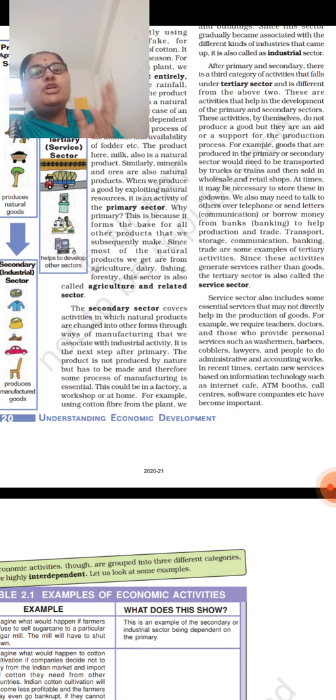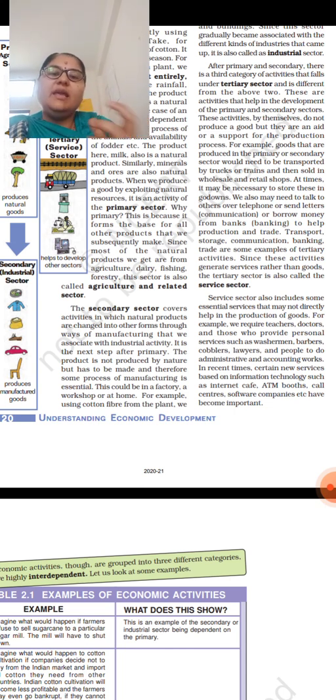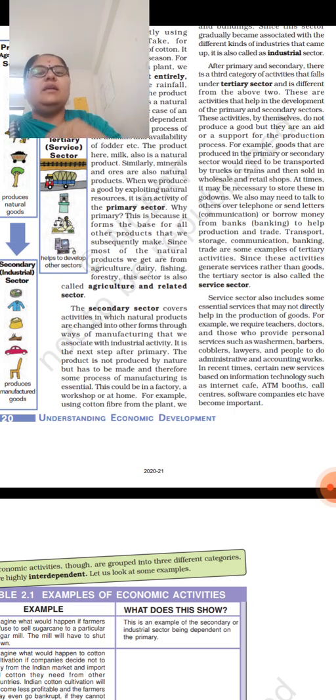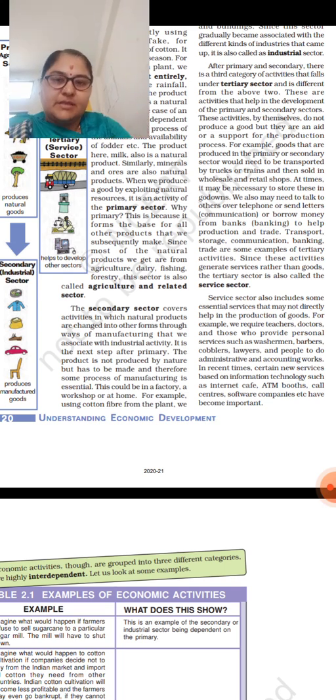For example, we are converting sugar cane into sugar, right? We are converting chocolate powder into chocolates, right? Like this, we are converting milk into cheese, milk into butter, milk into ghee. Like this, the products which are available from the primary sector, we are converting by applying the manufacturing or production process into finished goods and services. Right, it is the next step after the primary.